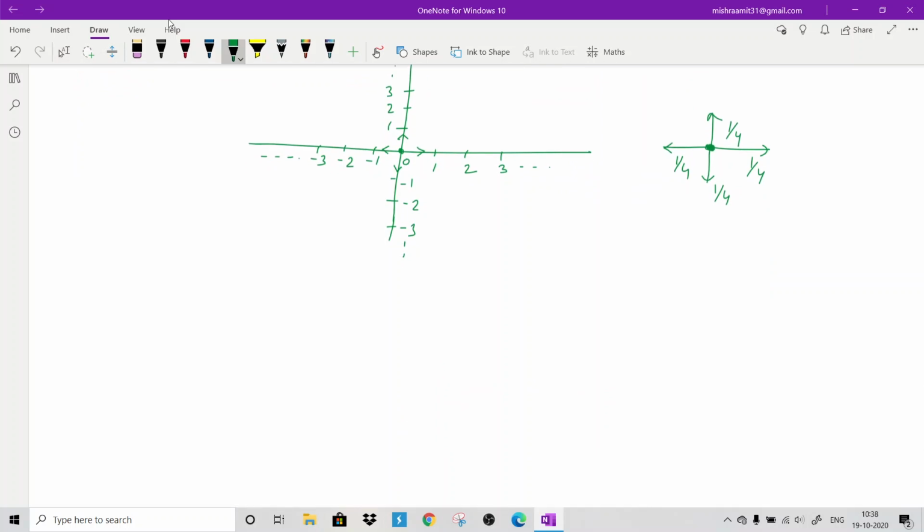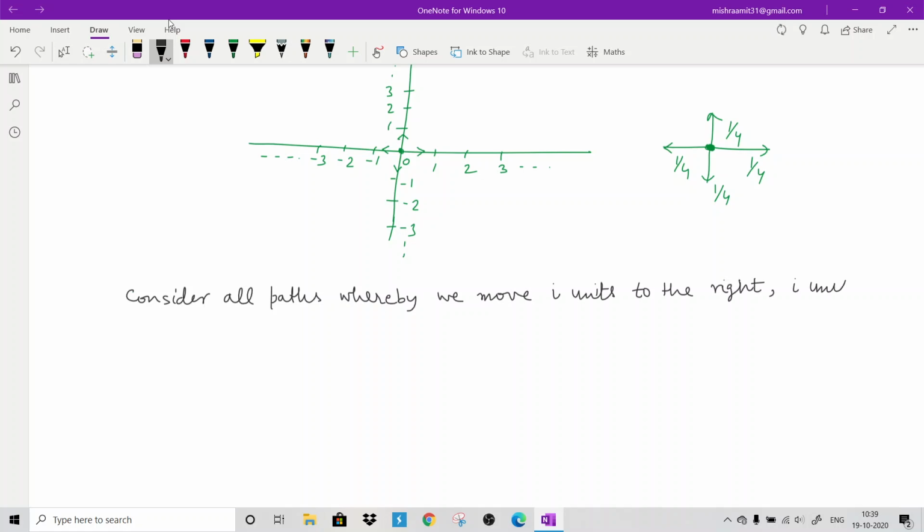So we first consider all paths whereby we move i units to the right, i units to the left, j units down and j units up.